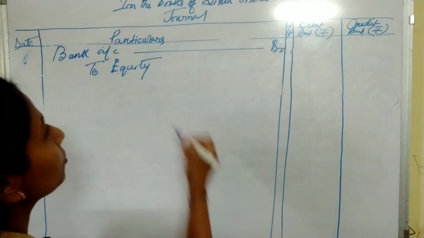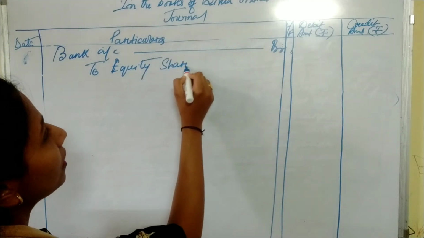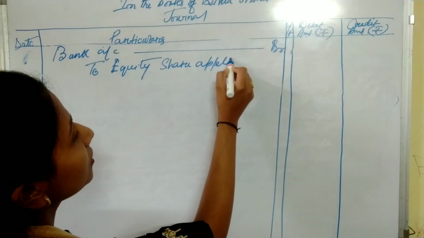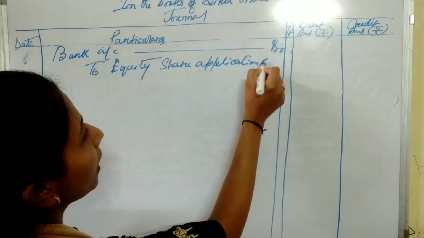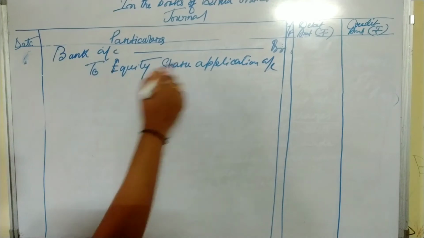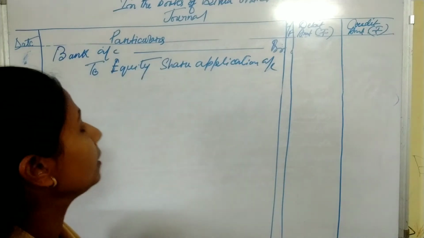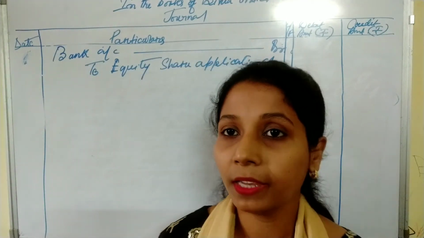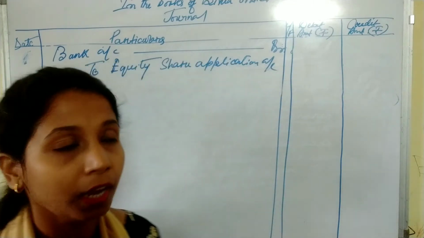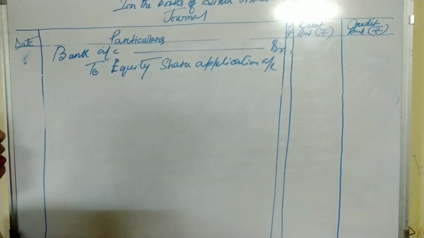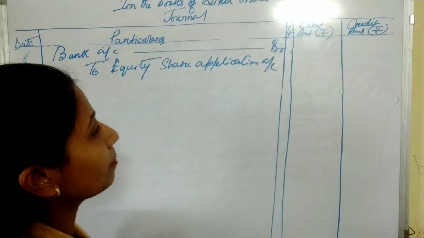So we will credit equity share application account. Now see the entry, bank account debit to equity share application account. That is, the amount is received by the bank against equity share application money, and the class of our shares is equity.